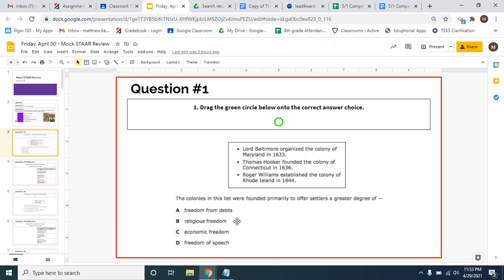All of them were creating these colonies specifically so that they could be places where people could live and not be persecuted, not be mistreated because of whatever religion that they wanted to practice.